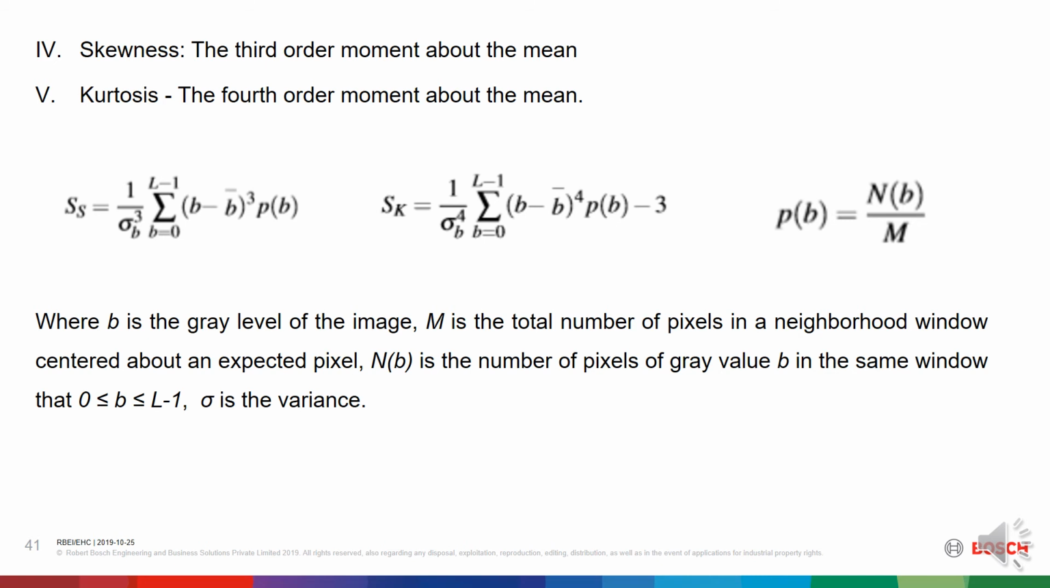where B is the gray level of the image, M is the total number of pixels in a neighborhood window centered about an expected pixel. N(B) is the number of pixels of gray value B in the same window, that is 0 less than or equal to B less than or equal to L minus 1, and sigma is the variance.